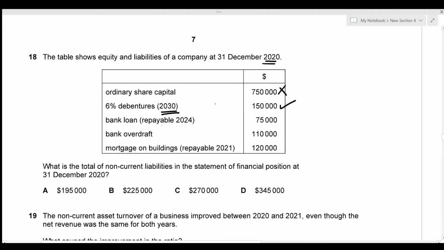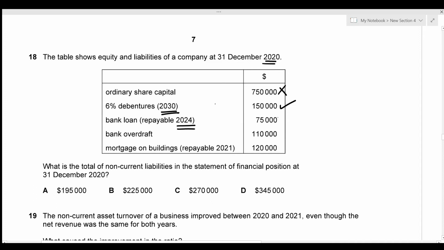Third, we have bank loan, which is repayable in 2024. That's a 4-year difference, which means that this amount can also be repaid in a time which is longer than 1 year. So this is long term.